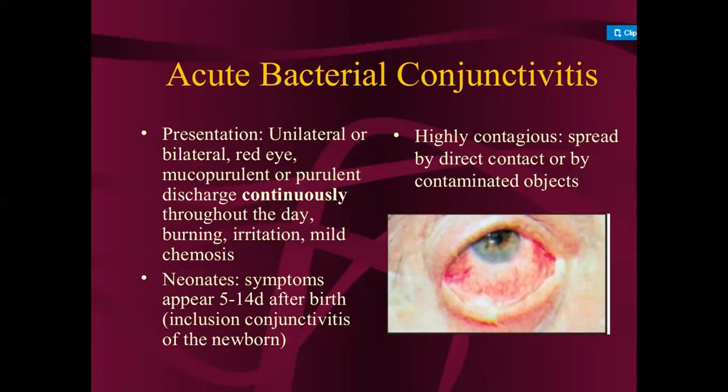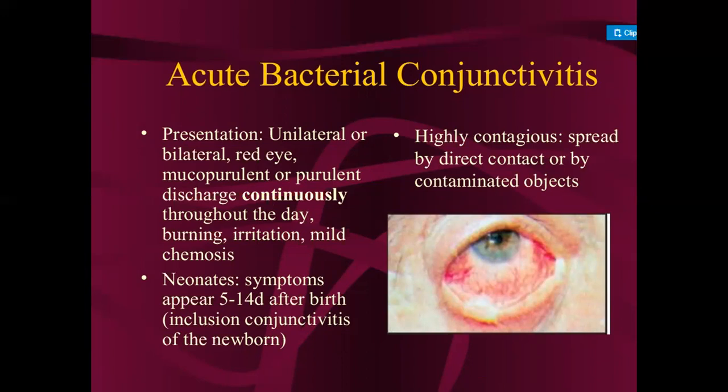Then the person has burning sensation, irritation, and mild chemosis. These things occur in patients who have acute bacterial conjunctivitis.